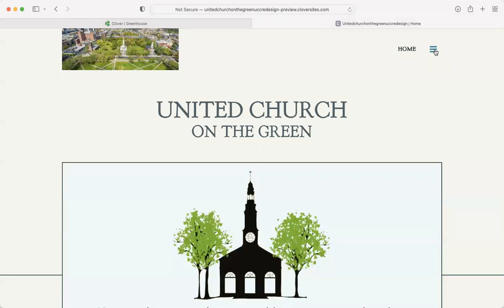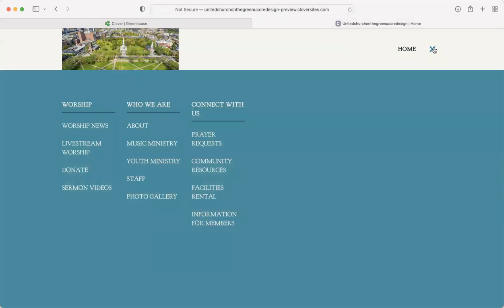This is a very new function, but in this top right-hand corner is what you call a hamburger. If you click on that, you now get this menu, which shows the three sections of the website that I've now sectioned it off into. So we have worship, who we are, and connect with us. Under worship, there will be worship news, the link to the live stream, which links you right to YouTube, the donate page, which remains the same, and then a page that advertises some of our past sermon videos.